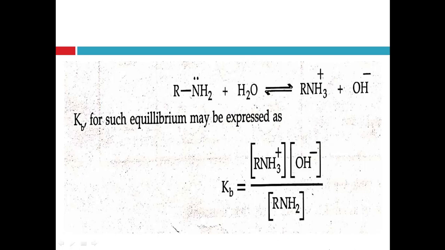Here the concentration of water is not written because water is present in large volume and its change can be neglected, right? So Kb can be expressed as the concentration of ammonium ion times the concentration of hydroxyl ion divided by the concentration of amine.